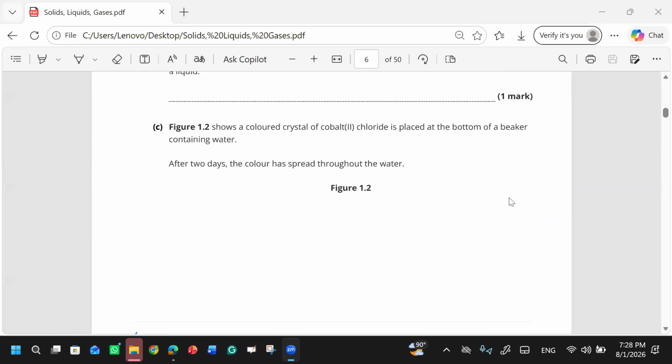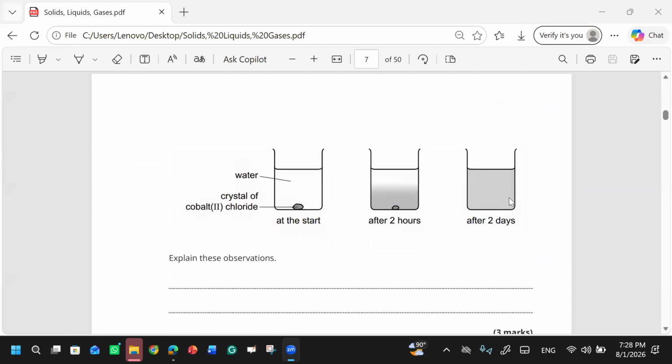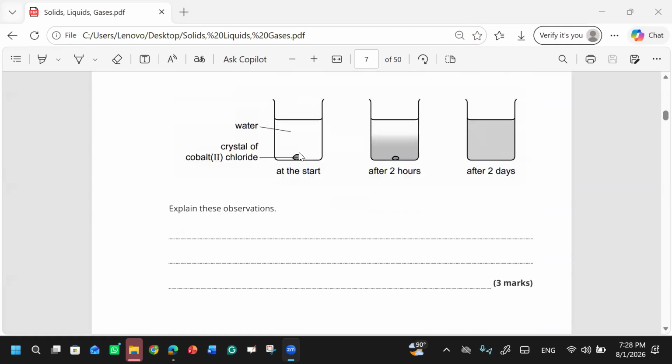Because it will dissolve in the water, the particles of the crystals will dissolve, and the particles of the chloride and the water will move and spread out randomly. This process is diffusion, right? Yes, because it goes from high concentration to lower concentration until it is fully mixed. This diffusion will occur until the particles are distributed evenly.